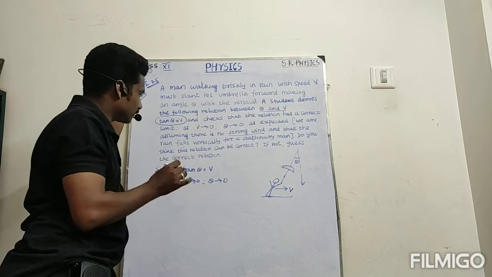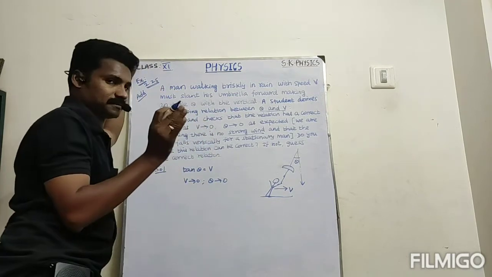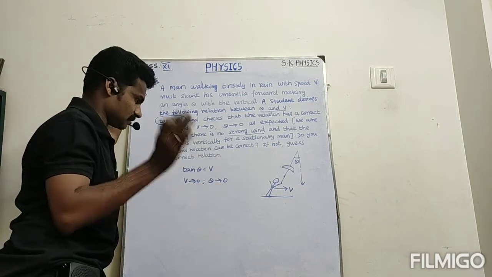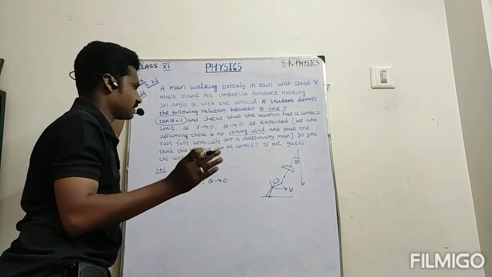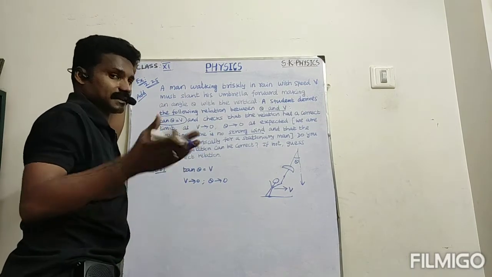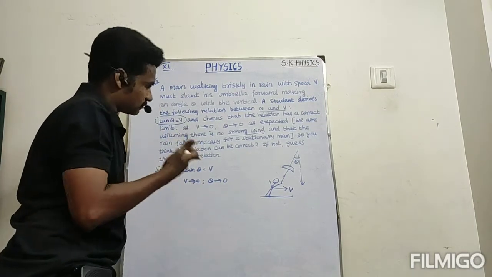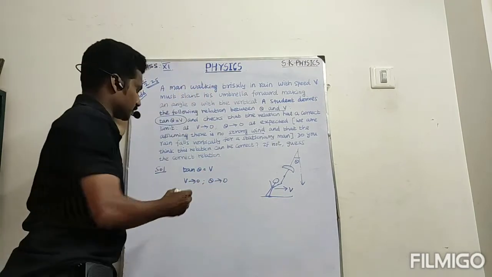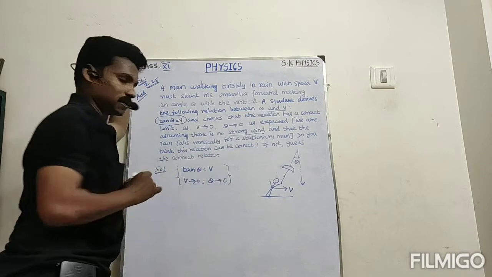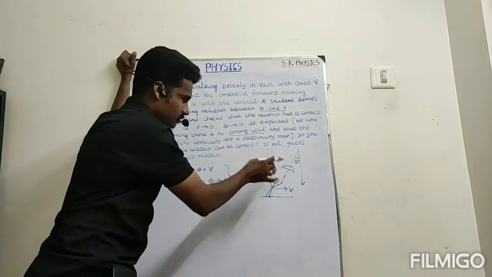So do you think this relation can be correct? If it is wrong, then guess the correct relation. Okay, if it is wrong, which is the correct relation? So shall we find out now? This is the equation, it is done by the student.